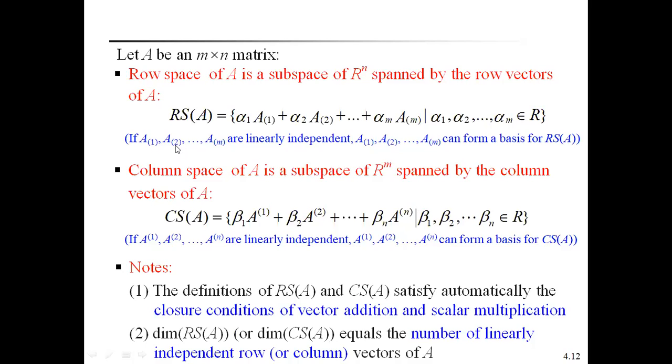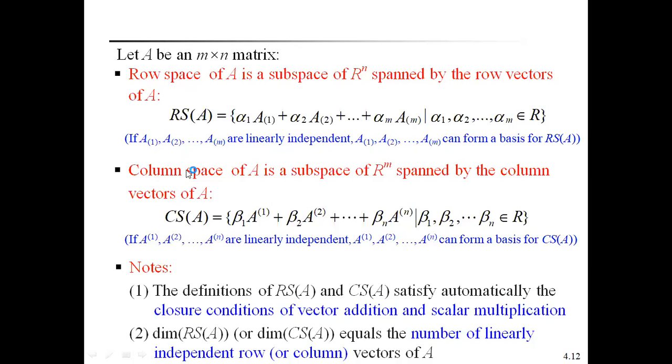If A1, A2, Am are linearly independent, then A1, A2, Am can form a basis for the RS of A, that means the row subspace of the vector space R to the power of n. Because here it is already a spanning set, any vector can be represented as a linear combination of the row space vectors. That's why it is a spanning set. It also forms a linearly independent set. Then it forms a basis for the row space of A.